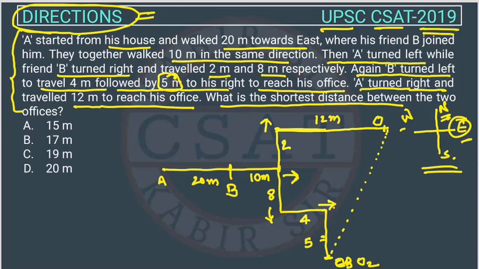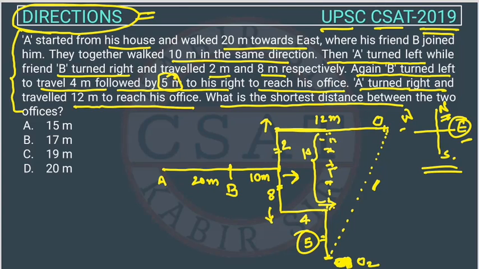So we have to find this dotted distance between O1 and O2, right? We have to find the distance because we have to use the Pythagoras theorem. So now tell me what is this distance. This distance will be equal to this distance, right? So this will be 2 and this will be 8. So the total will be 10. So this total distance will be 10 and this is 5. This is 5. So the total is 15.